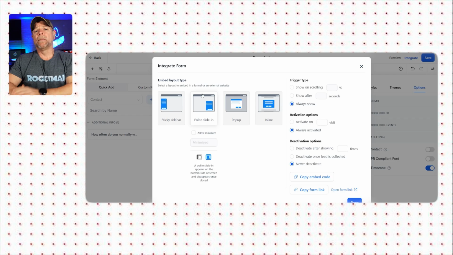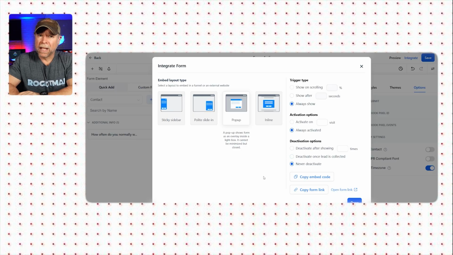Now, let's talk about pop-up settings. So you can set the form to pop up after the user scrolls a certain percentage of the page or after a specific time. For example, 10 seconds after landing on your site. I usually prefer to keep it set at always show so that it only appears when triggered by a specific action.